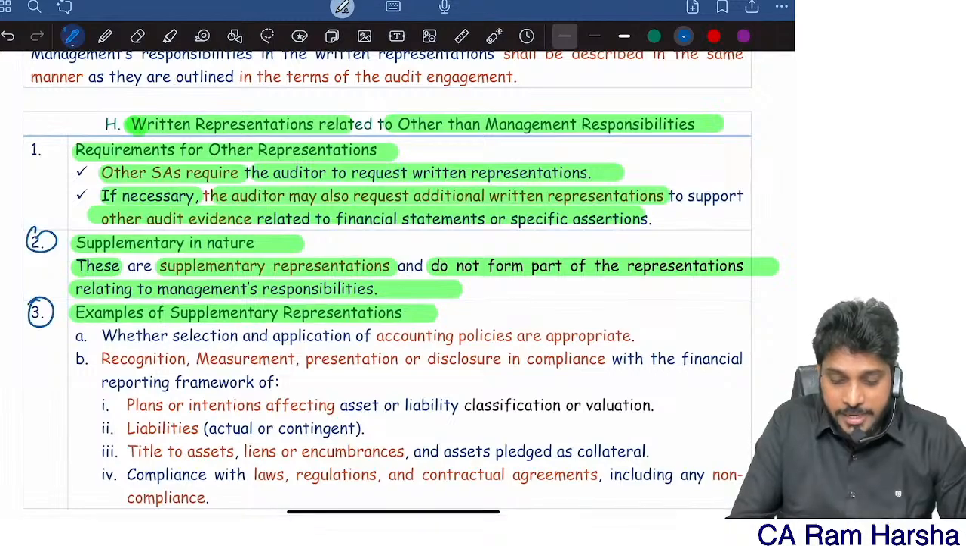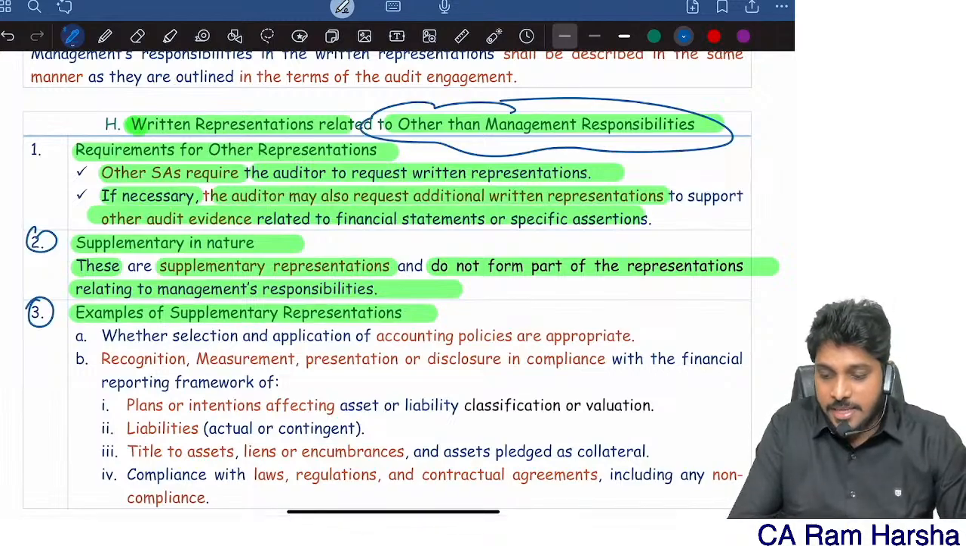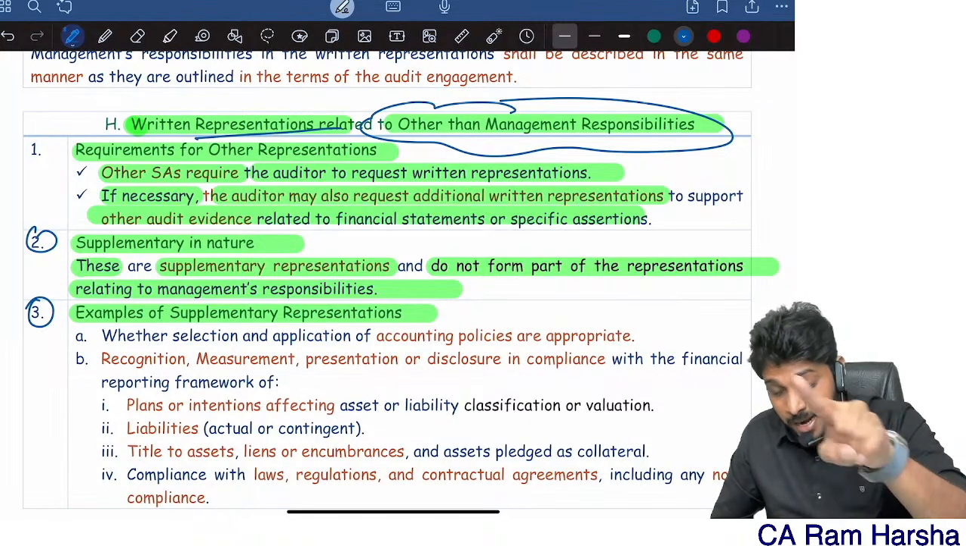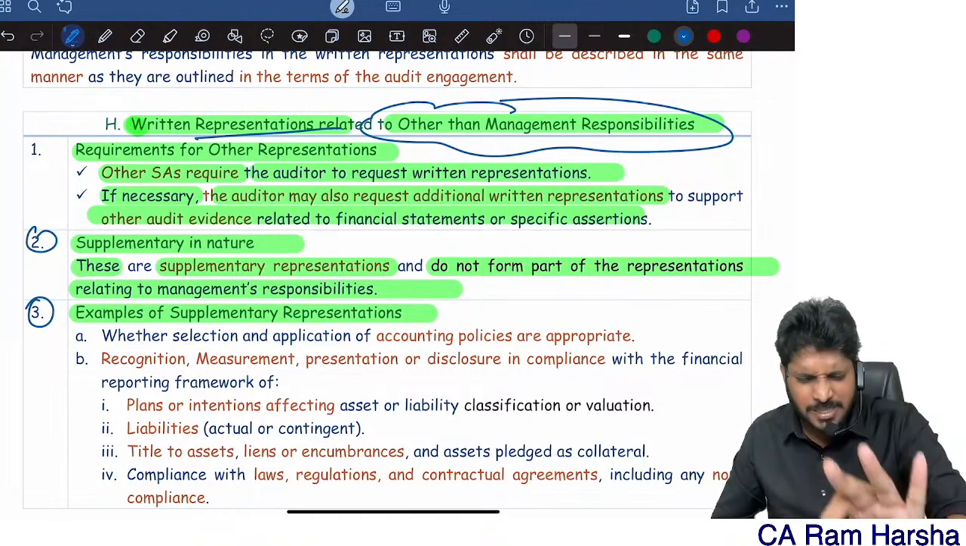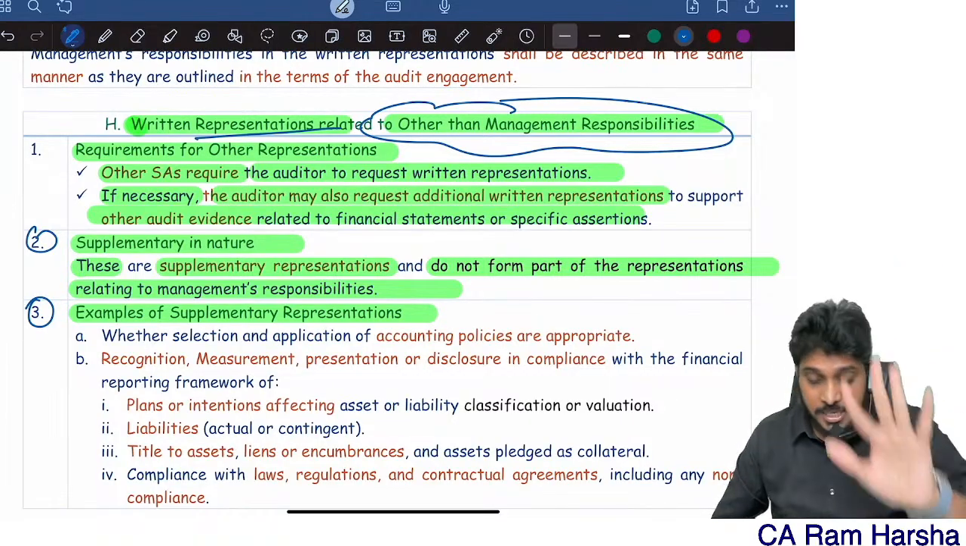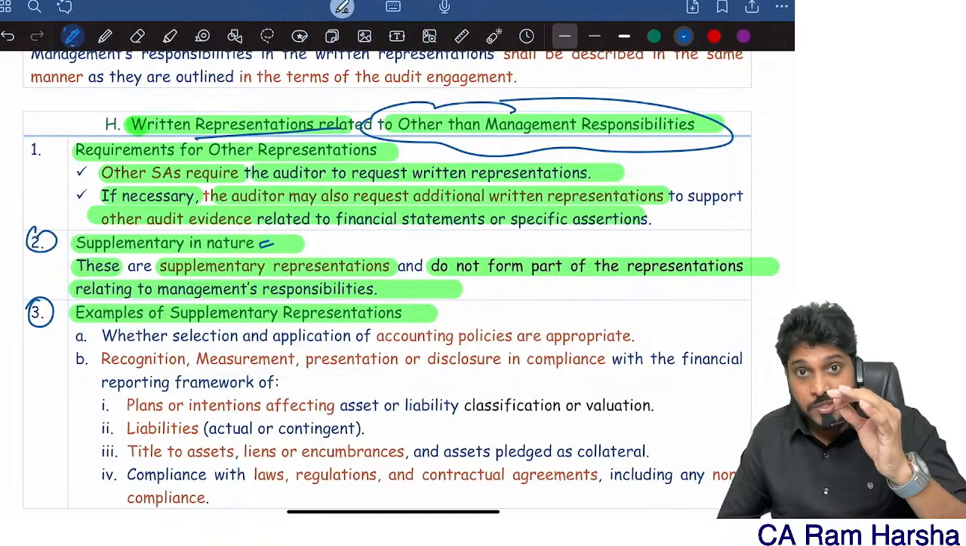They may ask you directly in exam. Write about written representations other than management responsibility. Write about written representations that are dealing with the matters other than management responsibilities. Example, these representations are supplementary representations.